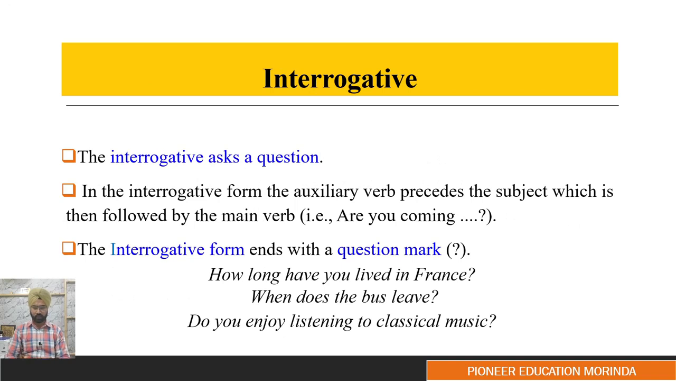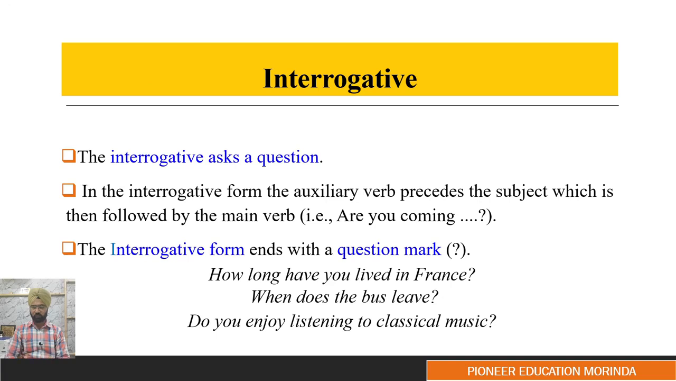The next one is interrogative. So interrogative asks you a question. In an interrogative sentence, the auxiliary verb precedes the subject, which is then followed by the main verb. For example, are you coming? The interrogative sentence always ends with a question mark. So at the end of them there will be a question mark, and then they will ask a question.